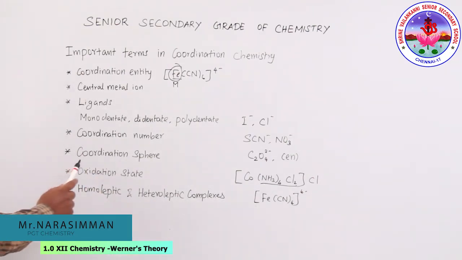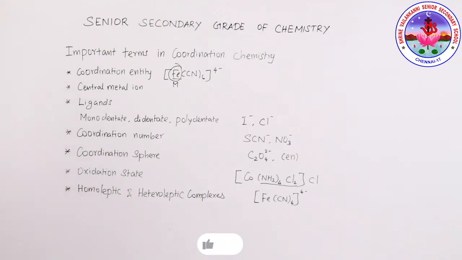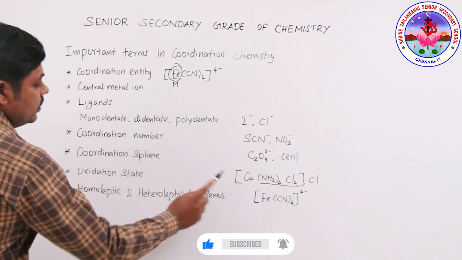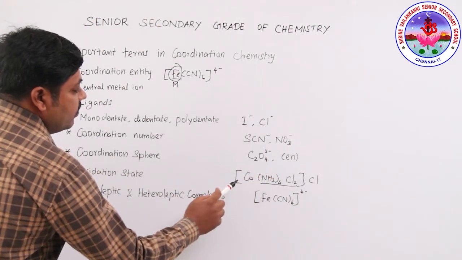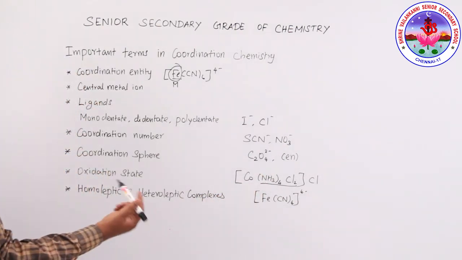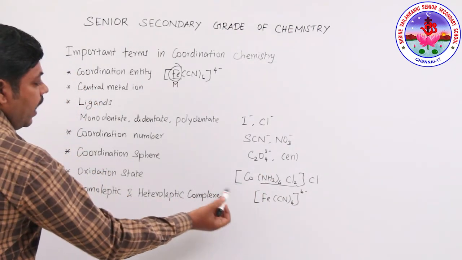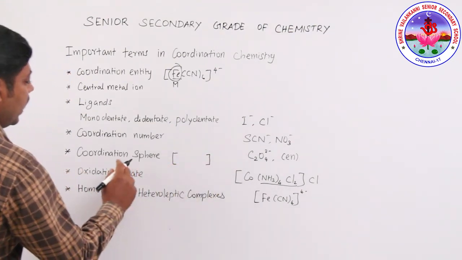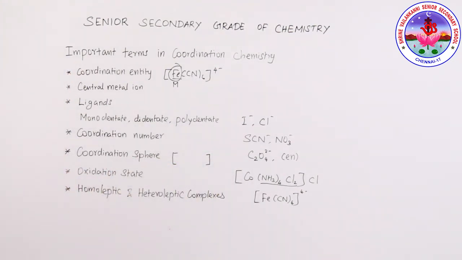Then the coordination sphere. In coordination chemistry, usually the complexes are always written in a square bracket. So simply we can say this is a complex. We can name this complex, which we will see later. Simply you have to write the coordination complex in a square bracket. They are called the coordination sphere. Then oxidation state.